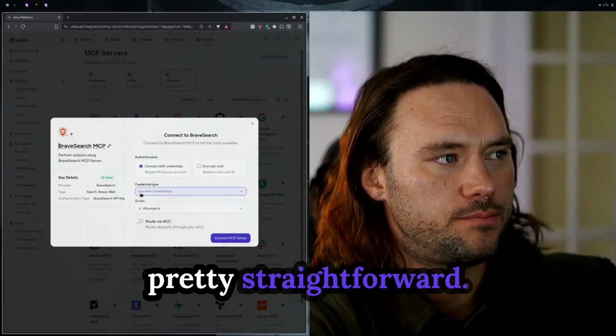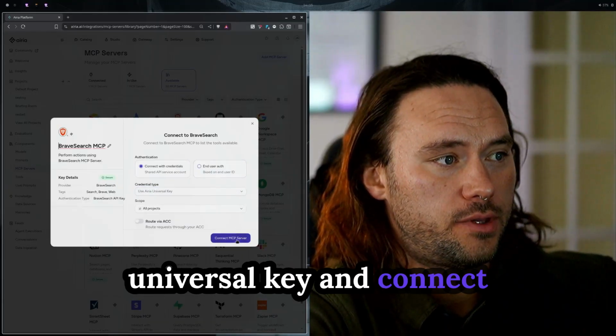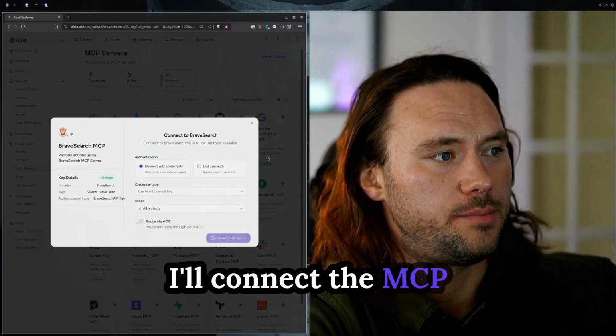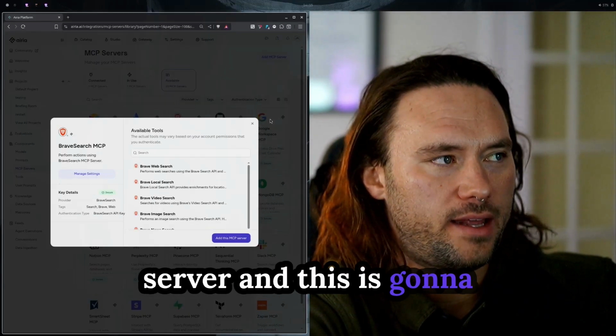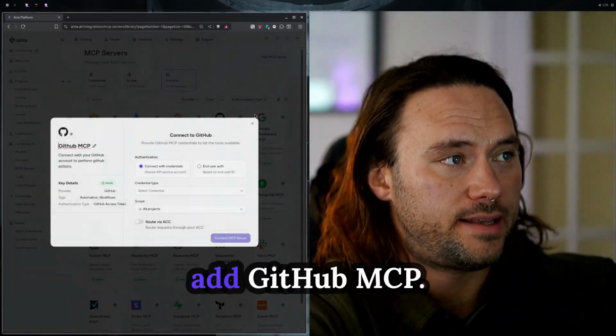It's pretty straightforward. I'm just going to use the Airia universal key and connect with those credentials. I'll connect the MCP server, and this is going to make it available for me to be able to find later. I love that I could add GitHub MCP.